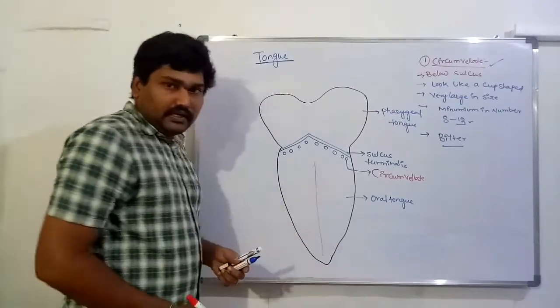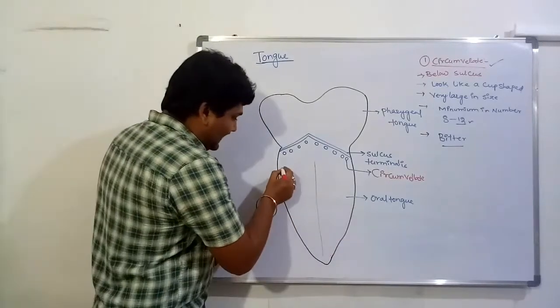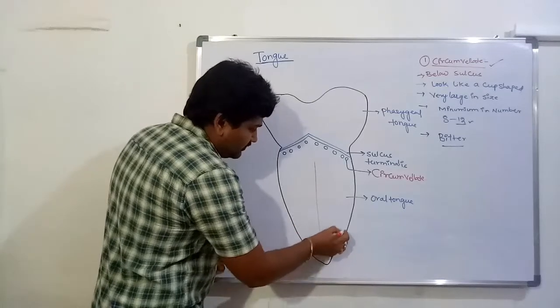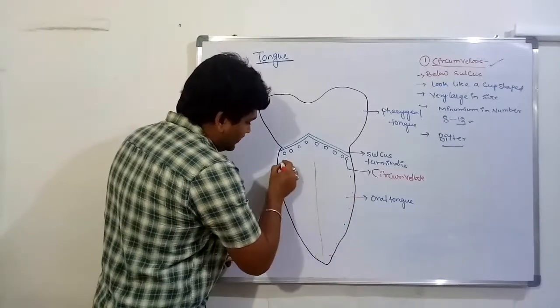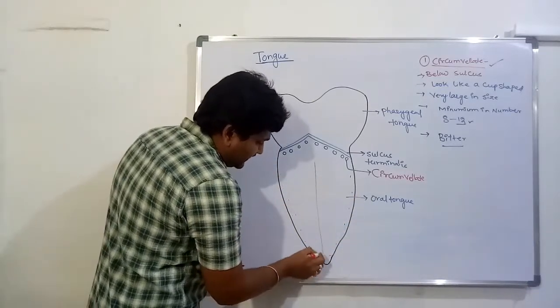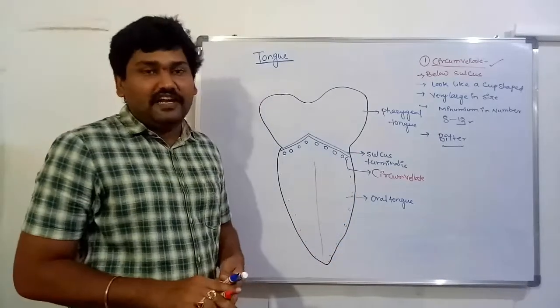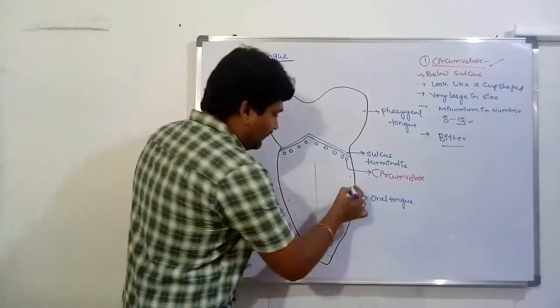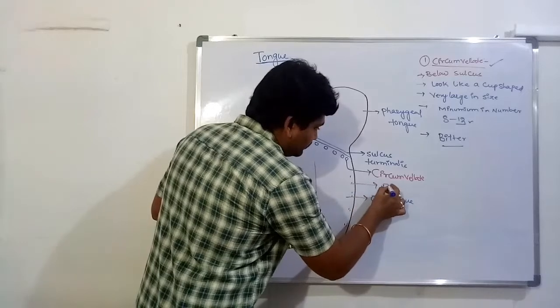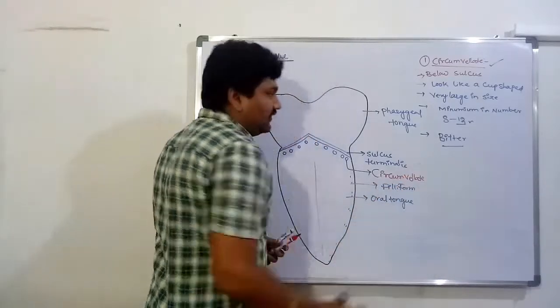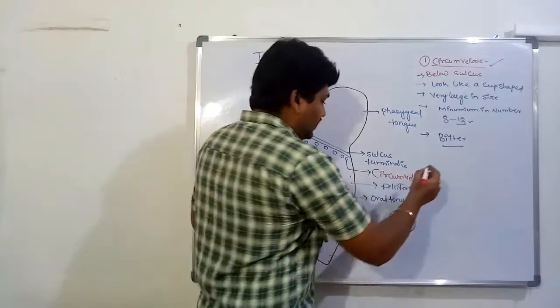In the oral region, there is the lateral region of the tongue. The lateral region has one type of taste buds, called the filiform. Let's discuss the filiform.